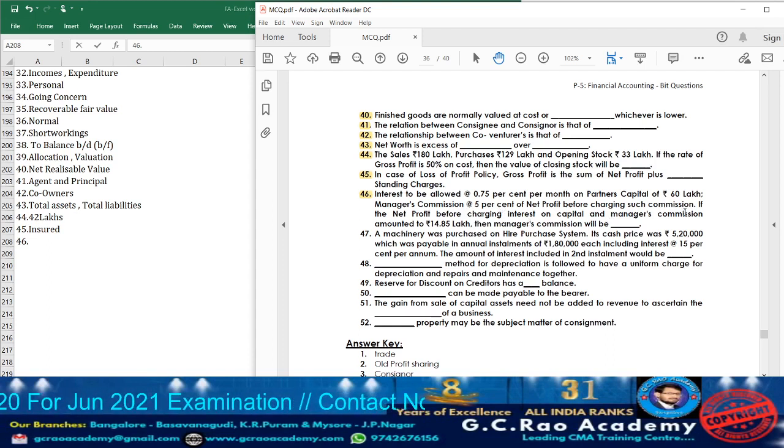In the situation, what we need to do? First, from the net profit, whatever the interest on capital has to be provided to the partners' capital, we need to deduct. After deducting that, what is the balance will be there? On that balance, 5% will be included. So into 5 divided by 105 we need to make. Accordingly, we are going to obtain the manager's commission.